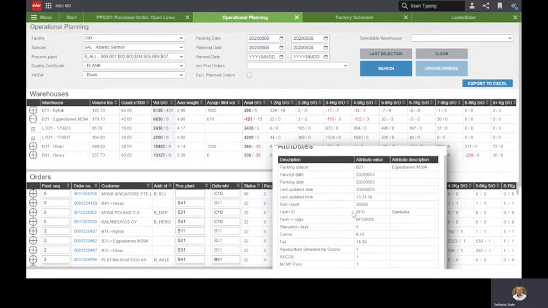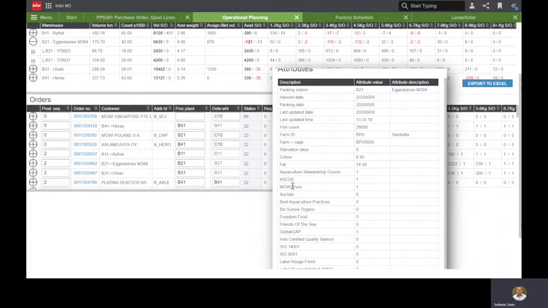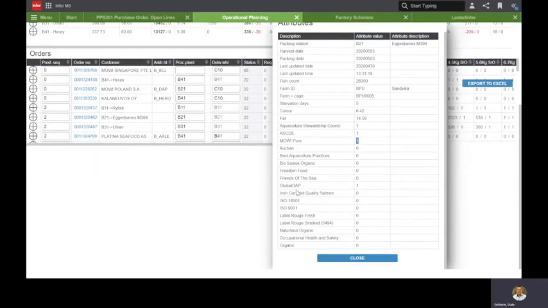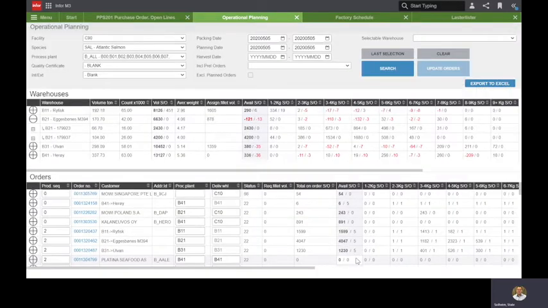Okay, here we go. So here we see which farm it's coming from, name of the farm, and then you can see that this is the MOWI Pure. So this is okay to sell as the MOWI brand, and these are other certificates that the product may have. So that can be important information, but it's not always used.